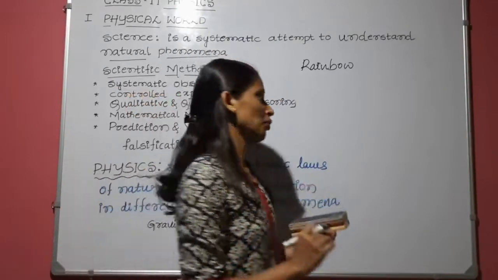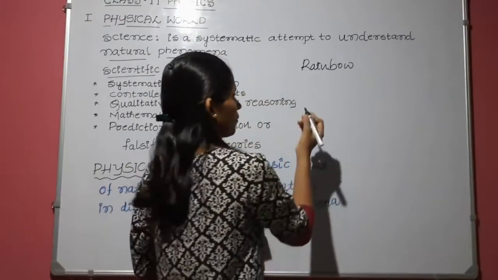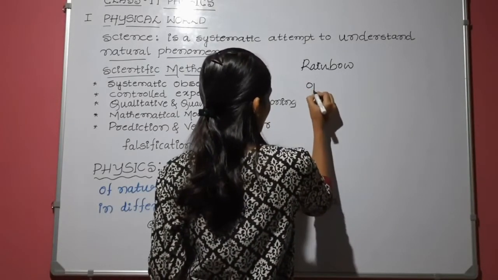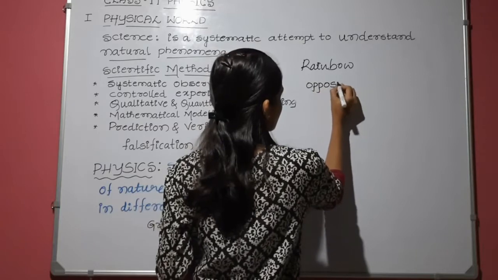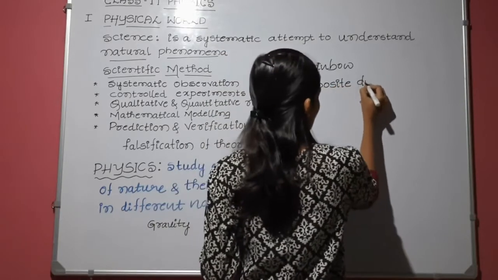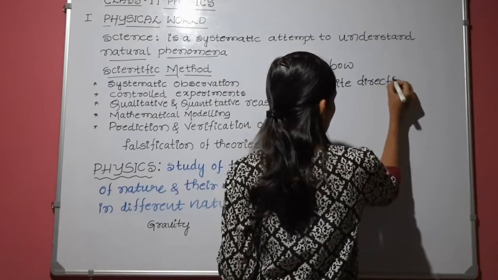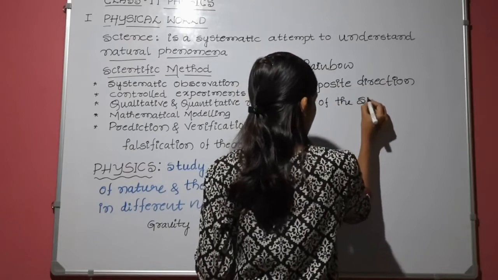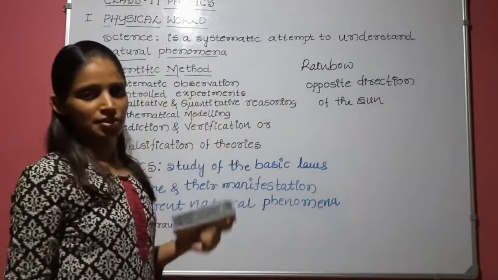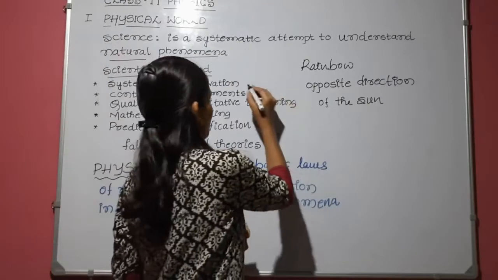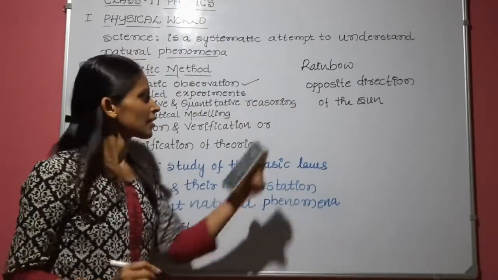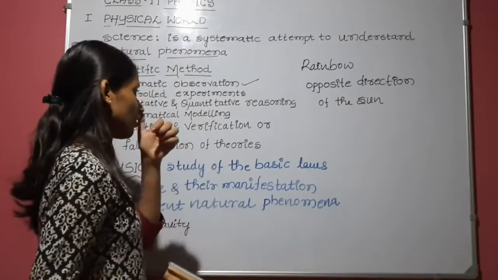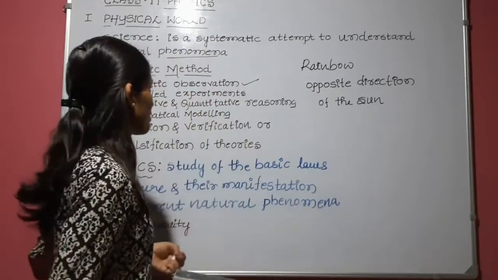That too opposite of the sun. Okay, in the opposite direction of the sun. This is systematic observation. I'm just taking the rainbow as an example. There are many examples, that means there are many natural phenomena.